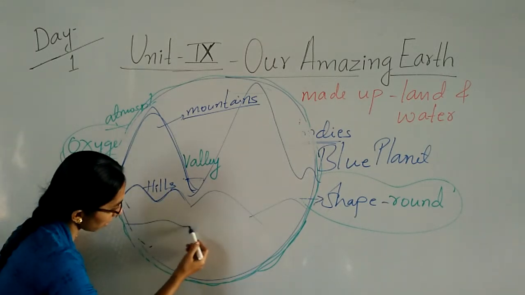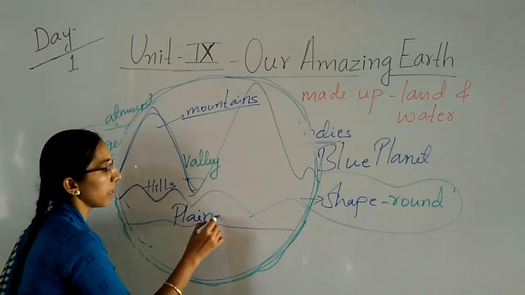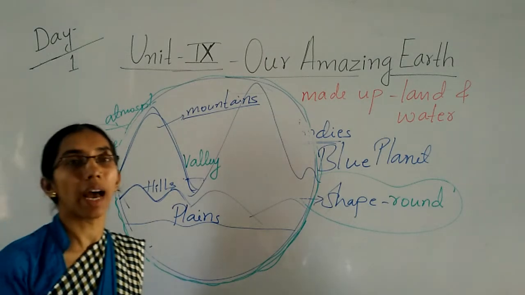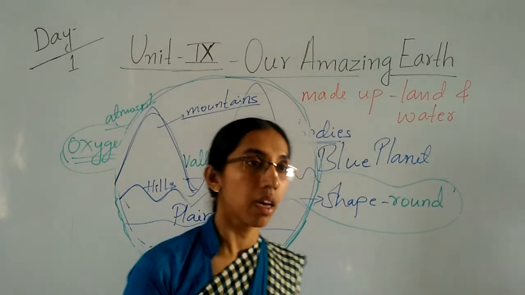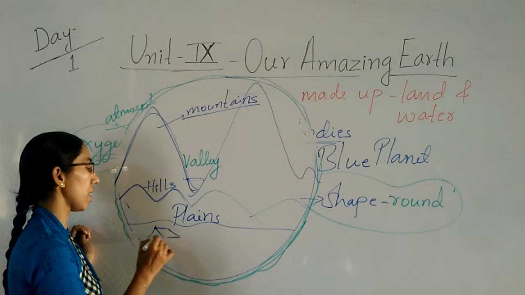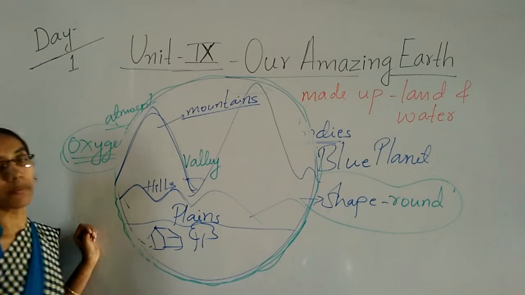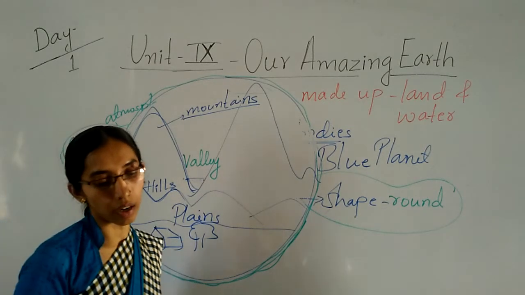Down here we can see this area is called the plains. Plains means what? Land that is flat, where we are living. Flat land, samtal land, is called the plains. Here we can see the houses, trees, everything on this flat land only.